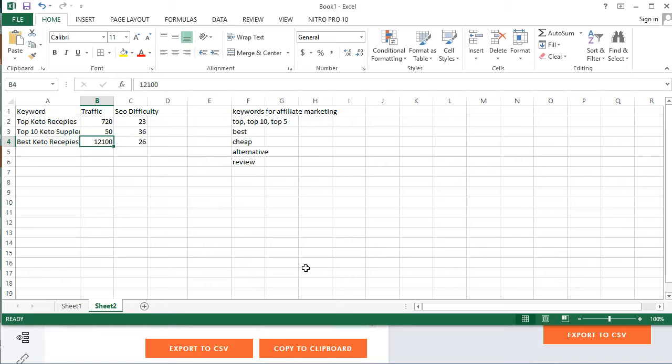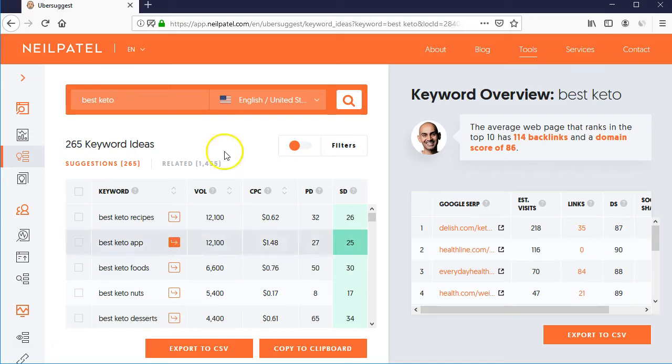I think as per my experience, health and fitness and keto recipes get around 2 to 3%. It gets more than the minimum conversion rates of 2 to 5%. So we can get good traffic, and you can see that 12,100 is good traffic when it comes to keyword ranking, and that too at an SEO difficulty of 26. So it's a good niche. So we can take this.